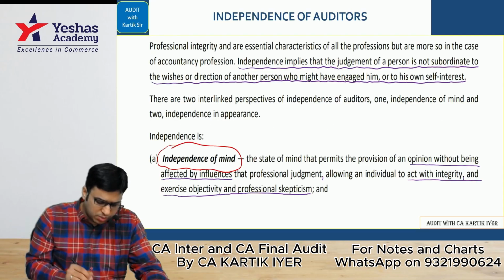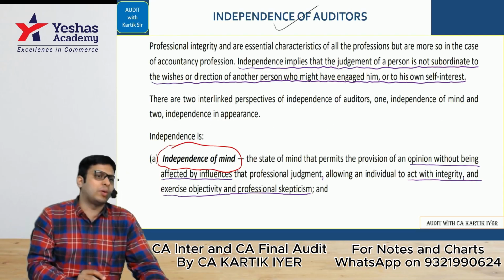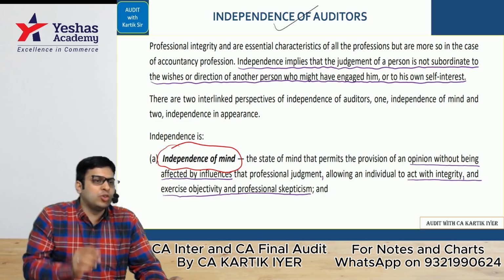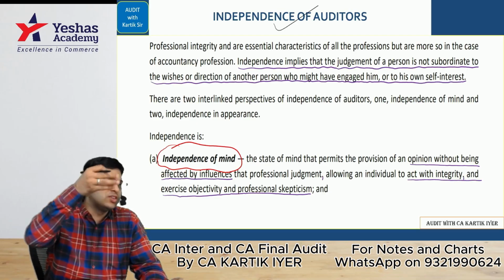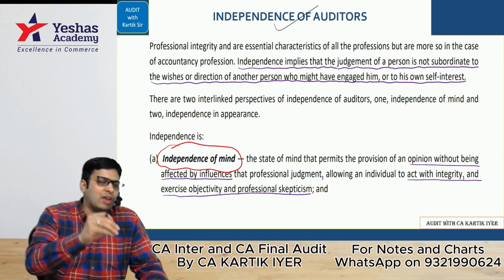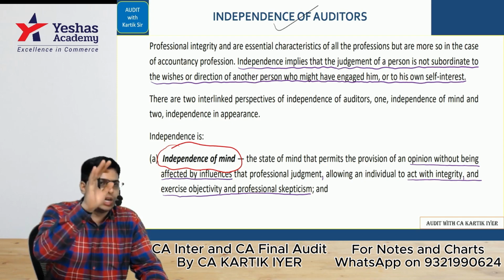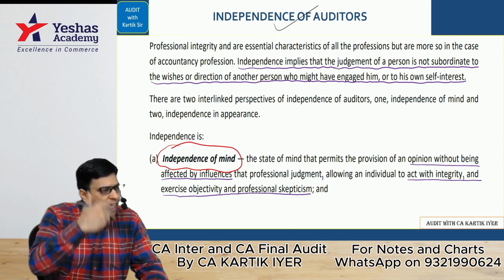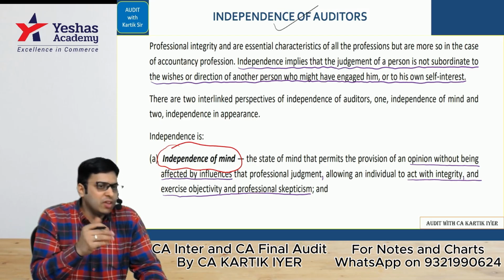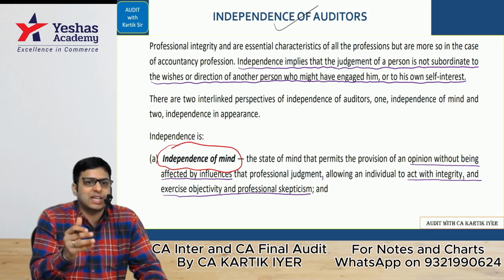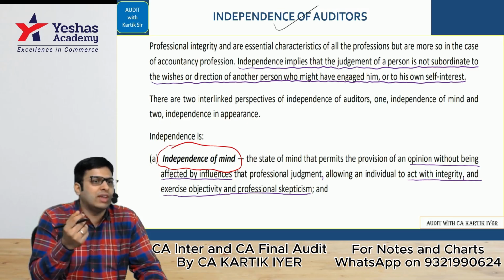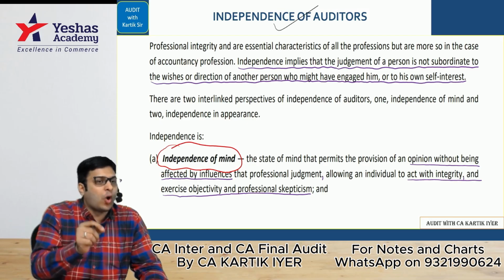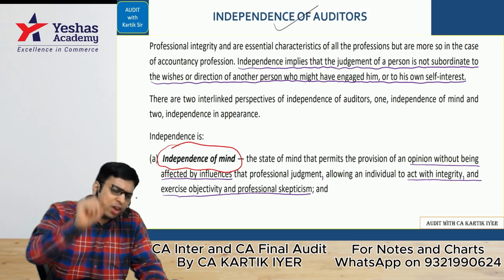Let's do, my dear students, question number 4, that is independence of the auditor. Superb area. Independence basically means nobody should be able to influence my decision making. If I want to give a clean report, I should be able to give a clean report. If I want to give an adverse report, I should be able to give an adverse report. If I get influenced by others, in that case, I am not an auditor who has independence as a quality. The auditor should always be independent.